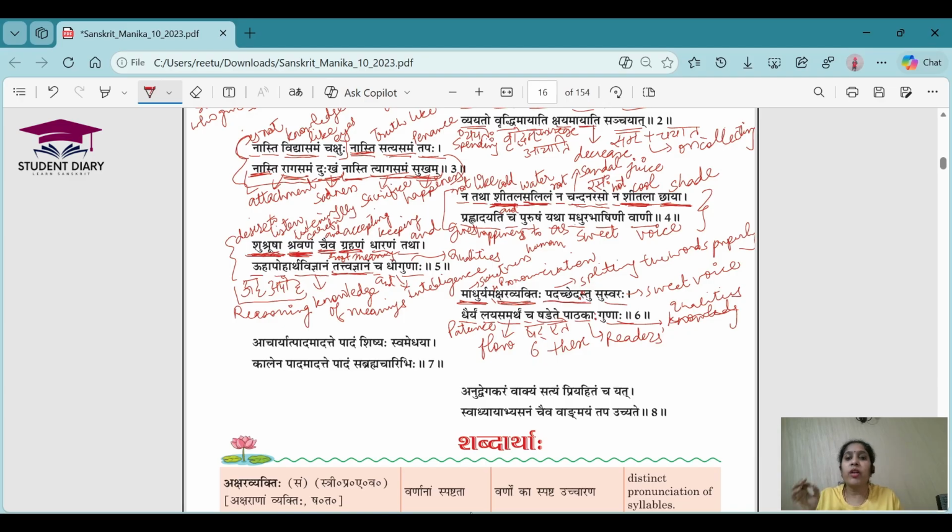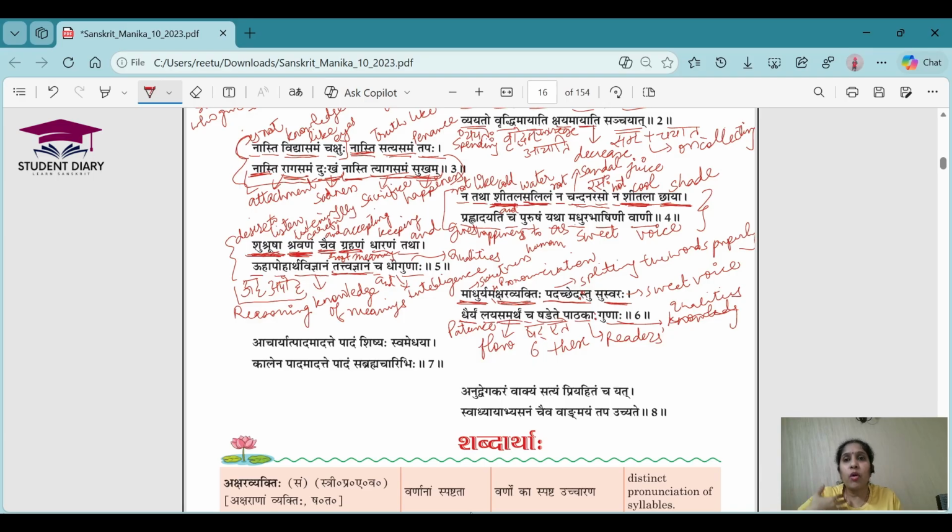Padachedaha means the quality of splitting the words properly, like in Sandhi. Whenever I am reading the text for you, I am splitting the words wherever it is needed and then reading it. So it is making sense to you and it is becoming easy to find out the meanings of all the words, right? Suswaraha means with good voice. The voice should be good, definitely. Dhairya means patience. The person who is reading something should read with patience. It should not be very fast. He should have patience.